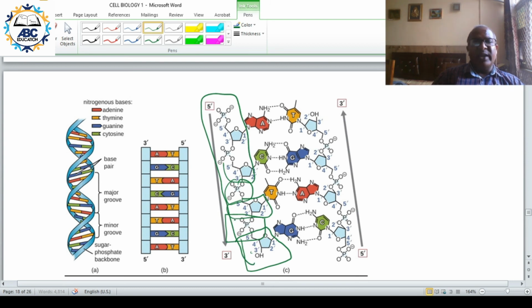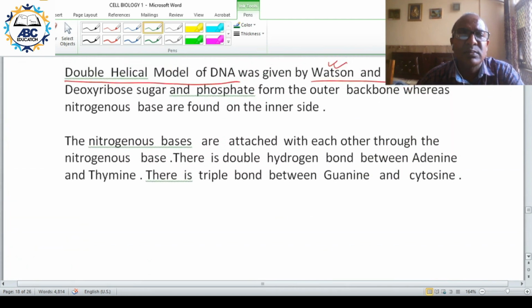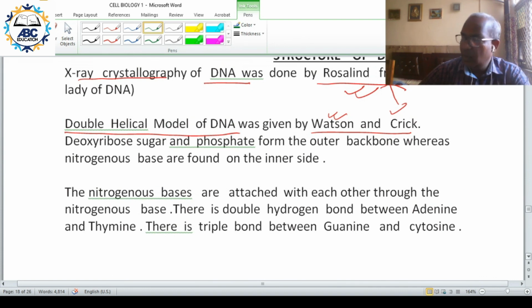And on the inner side you have nitrogenous bases. You have 4 nitrogenous bases: A, T, G, C, adenine, thymine, cytosine and guanine. Deoxyribose sugar and phosphate form the outer backbone, whereas nitrogenous bases are on the inner side.